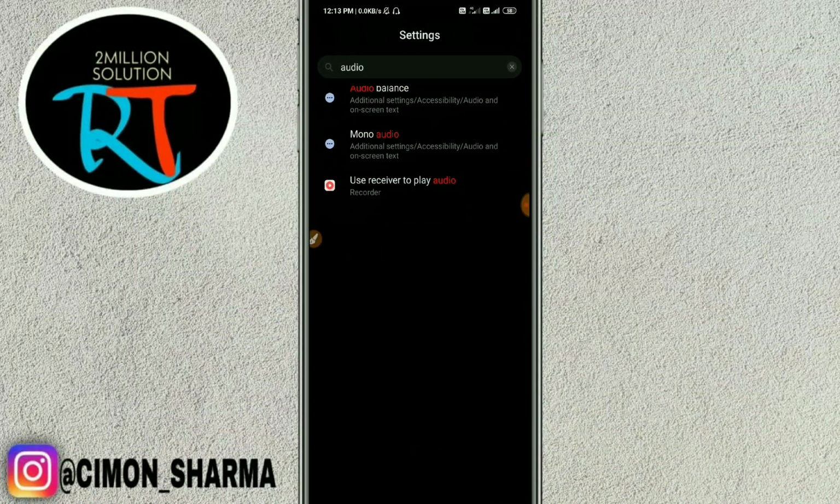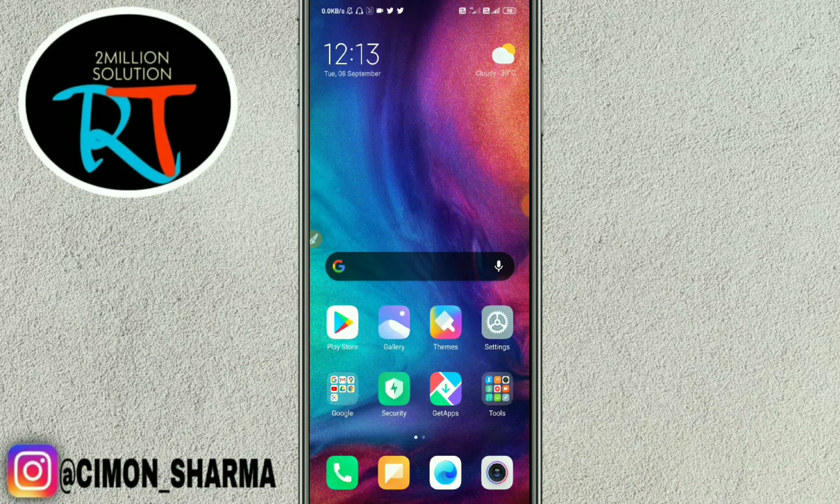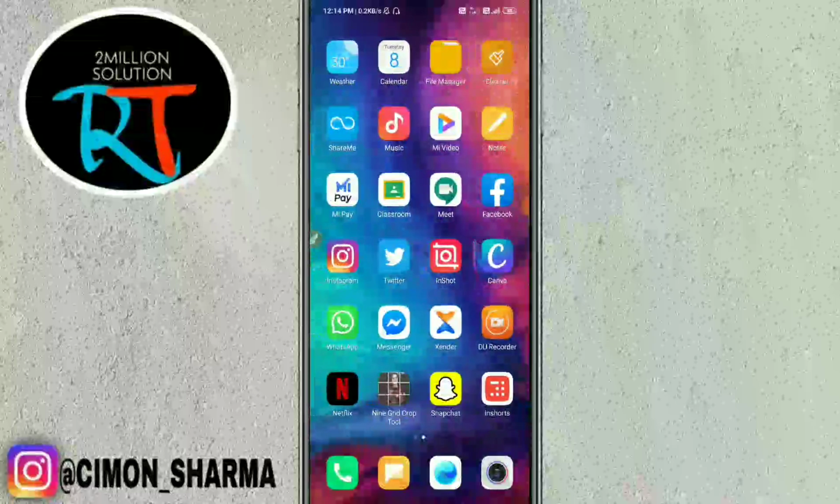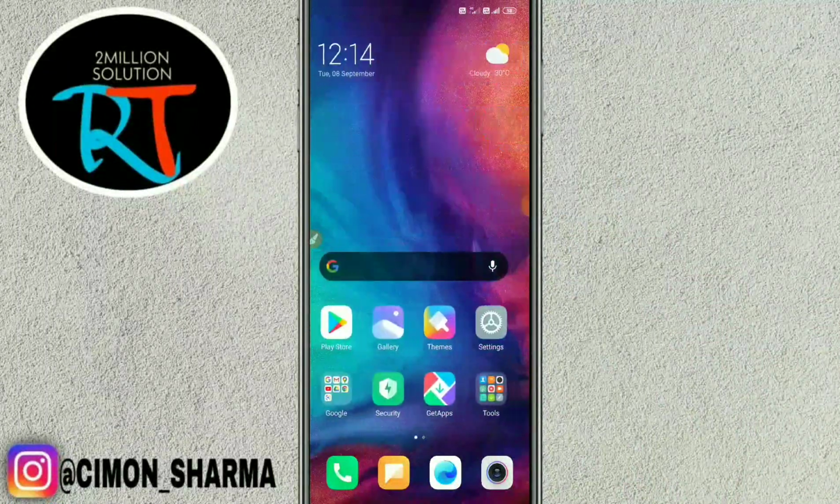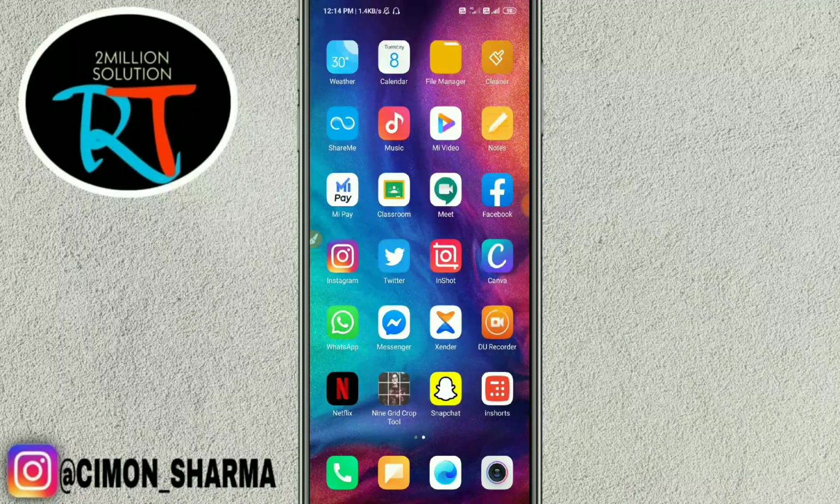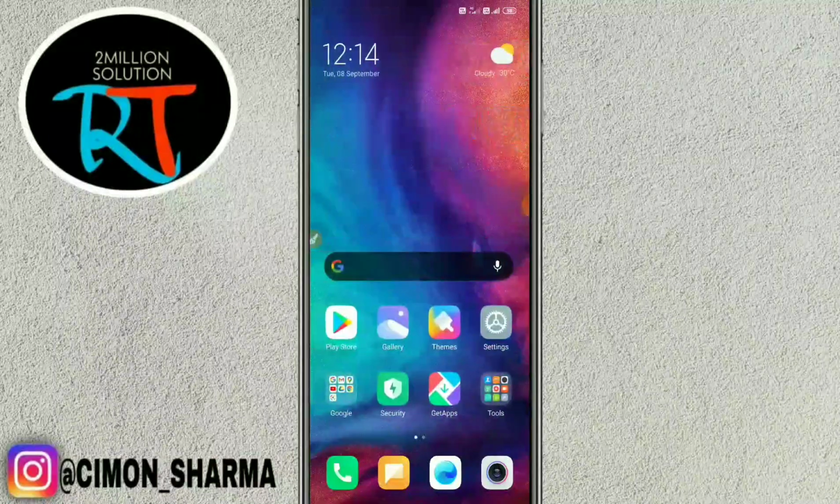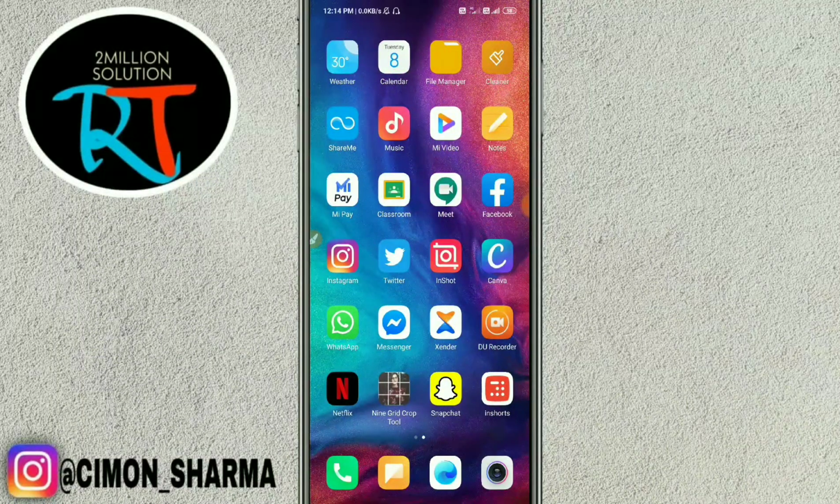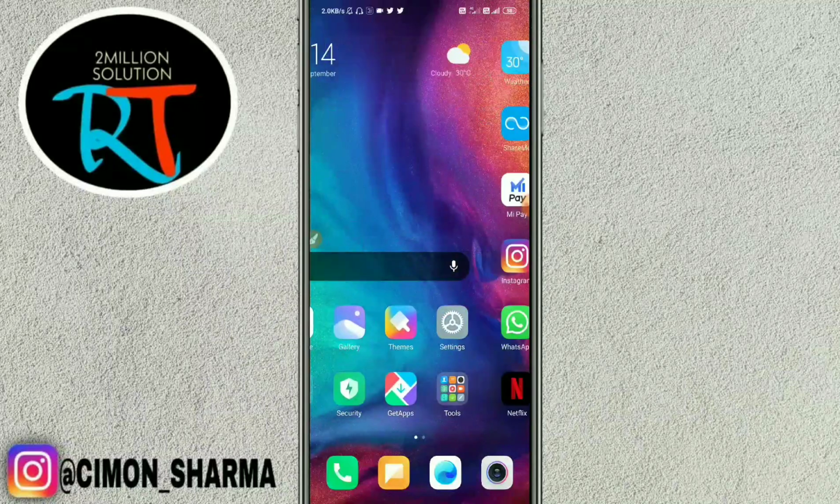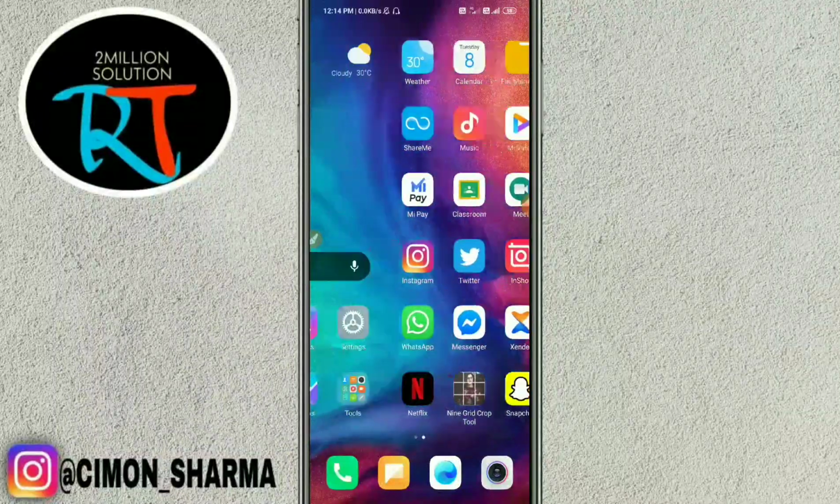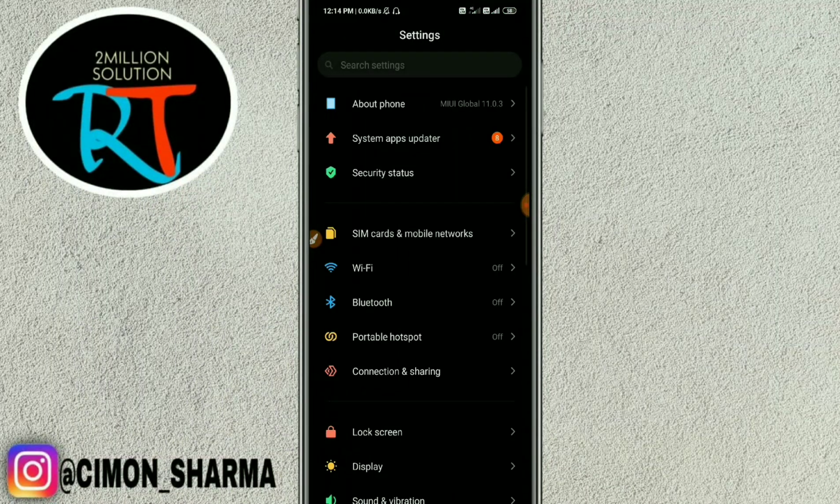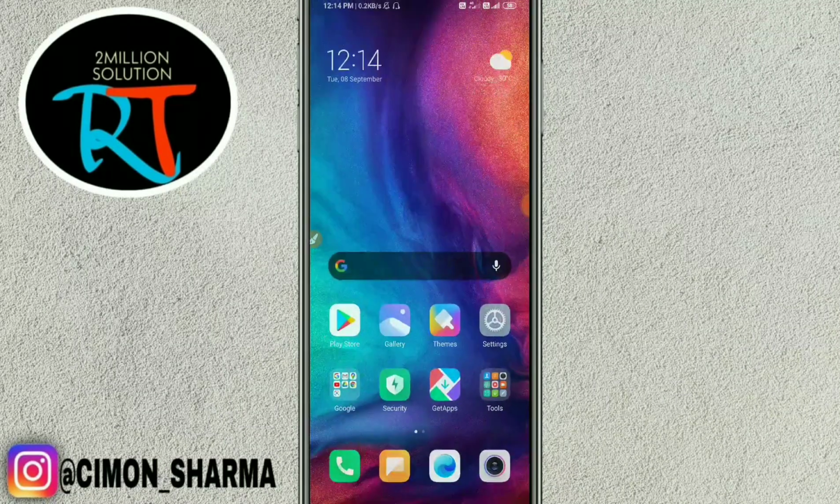And second thing, if you have installed any music equalizer apps in your device, firstly go and uninstall those apps you have installed, music equalizer, bass equalizer, or anything else. Firstly go and uninstall those apps, and then you can, or else you have to reset your device.